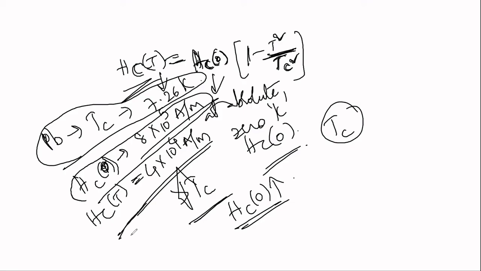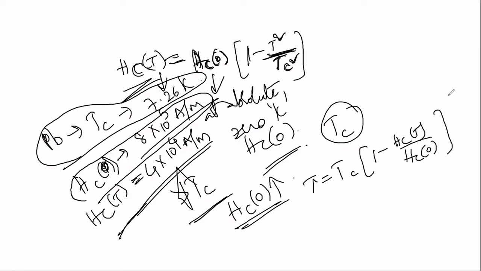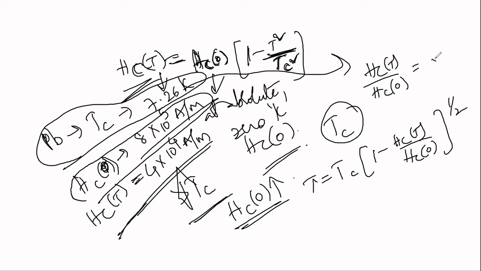So what will I do? I'll directly write T is equal to Tc into (1 minus Hc of T by Hc of 0) whole power 1 by 2. From the formula, Hc of T by Hc of 0 equal to 1 minus T square by Tc square.